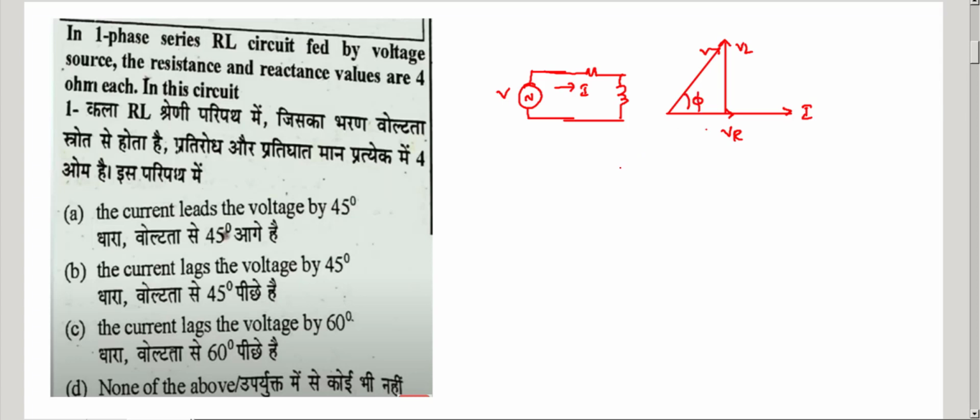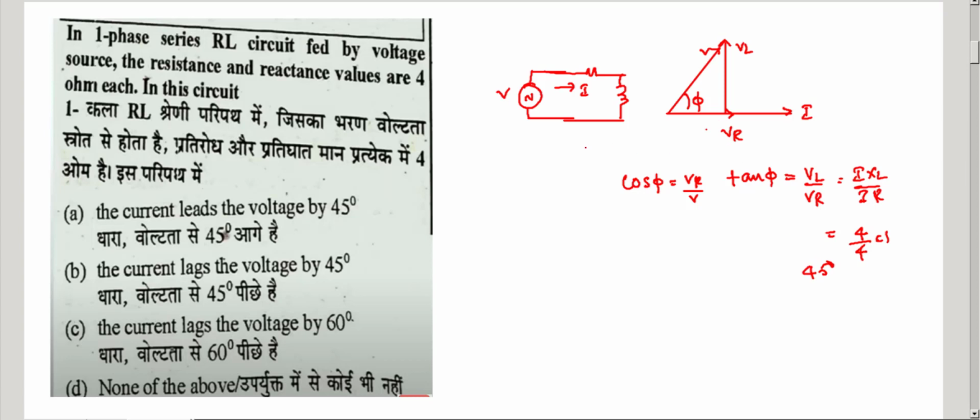What is cos phi? Cos phi is VR by V, but what I know are the reactance and resistance values. So I use tan phi, which is sin by cos, so VL by VR. Tan phi is VL by VR, so I can write I into XL by I into R. What is XL here? 4. What is the resistance here? 4. So phi equals 45 degrees.